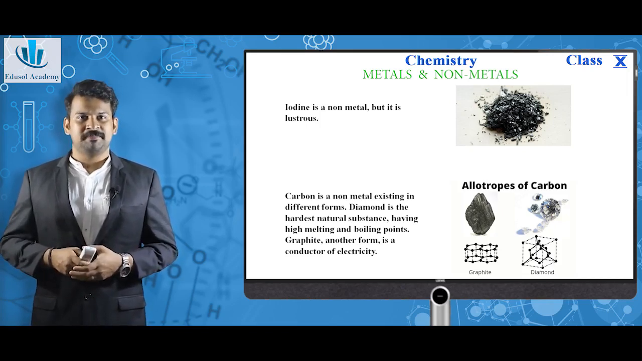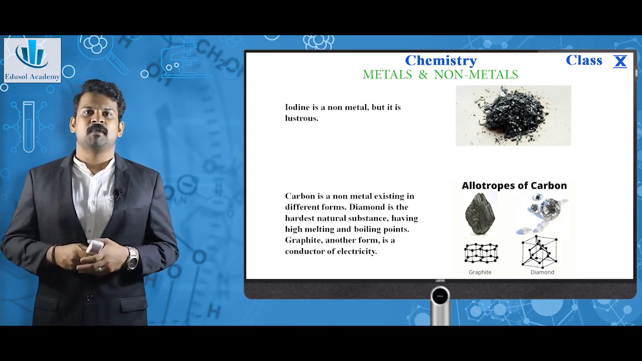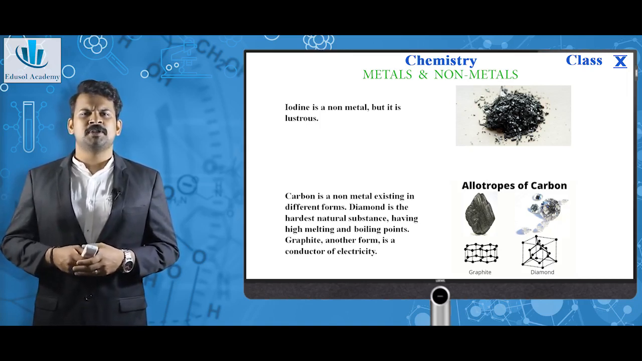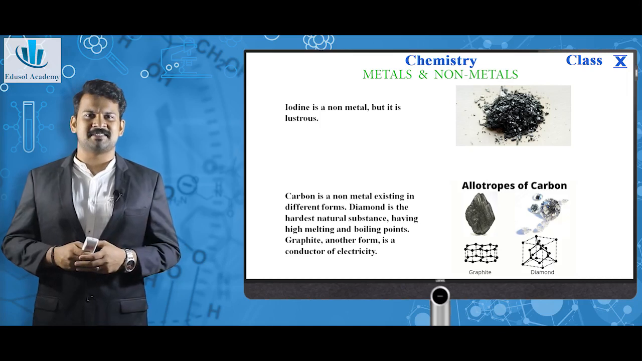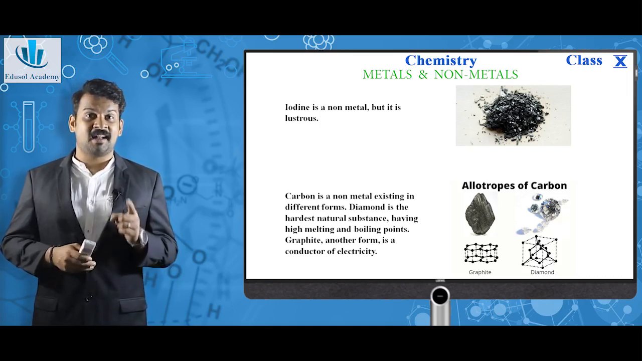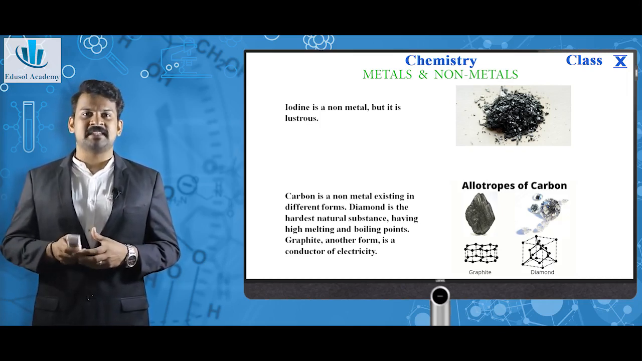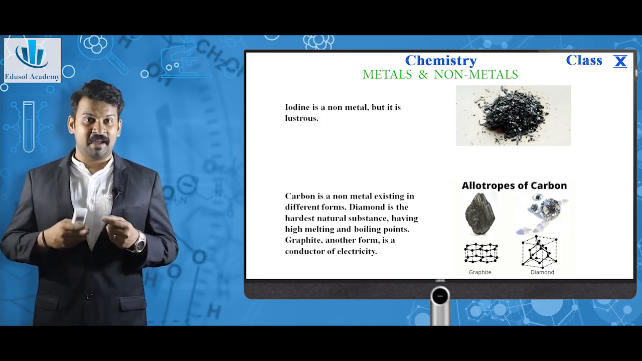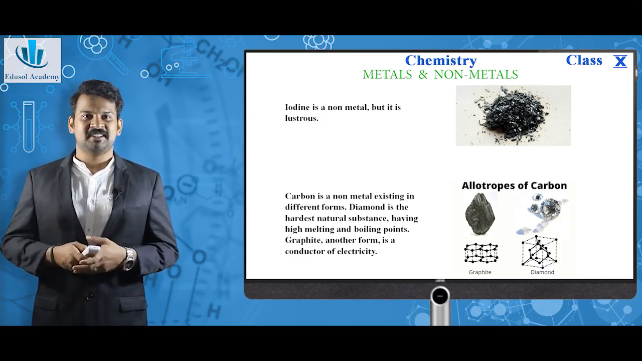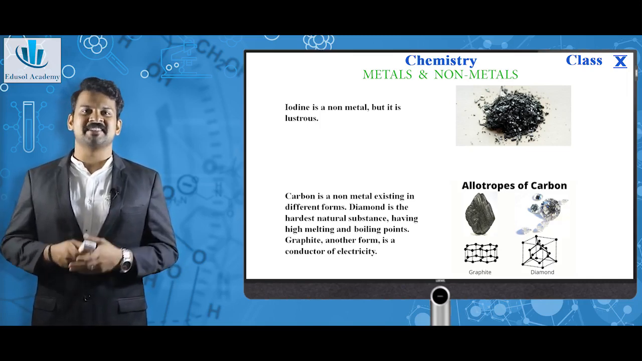Similarly, carbon is a non-metal existing in different forms. One of its main forms is diamond, which is the hardest natural substance, having high melting and high boiling points. Remember, carbon is a non-metal. Graphite, another form, is a conductor of electricity. Remember again, carbon is a non-metal. Non-metals do not conduct electricity, this is what we just studied. But graphite conducts electricity.